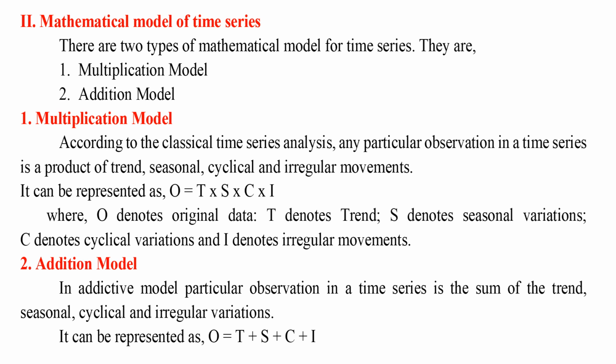2. Addition model. In additive model, particular observation in a time series is the sum of the trend, seasonal, cyclical and irregular variations. It can be represented as O equals T plus S plus C plus I.